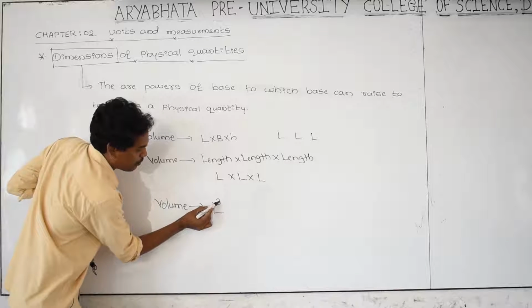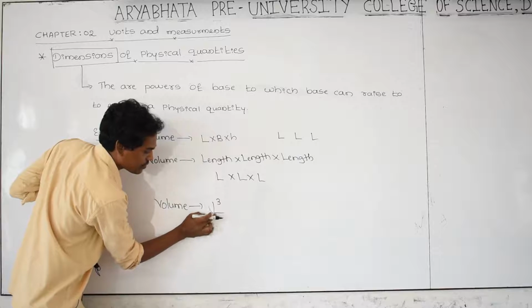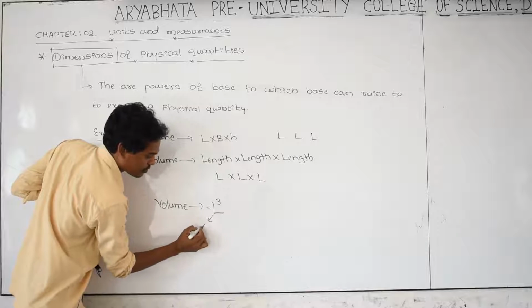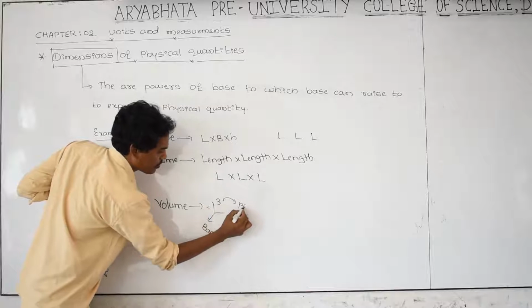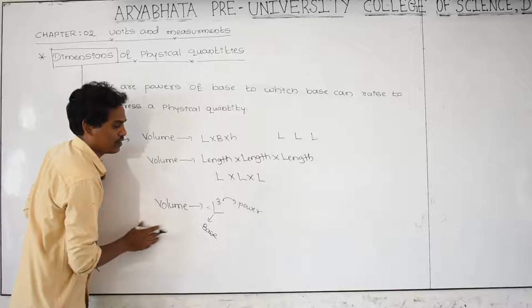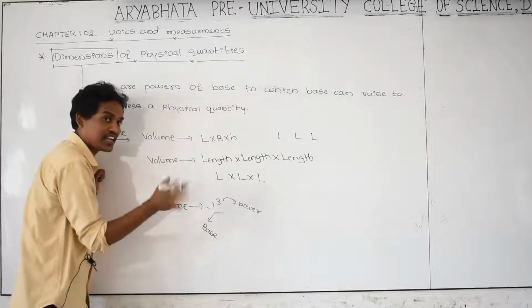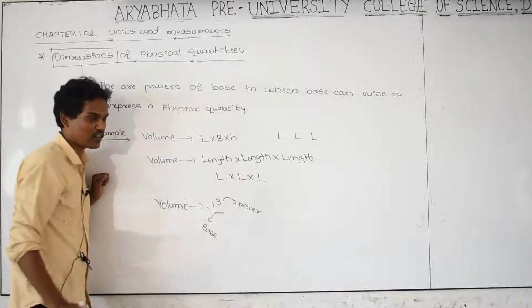L is the base and this is the power. The power of this base is raised in order to express volume as a physical quantity.